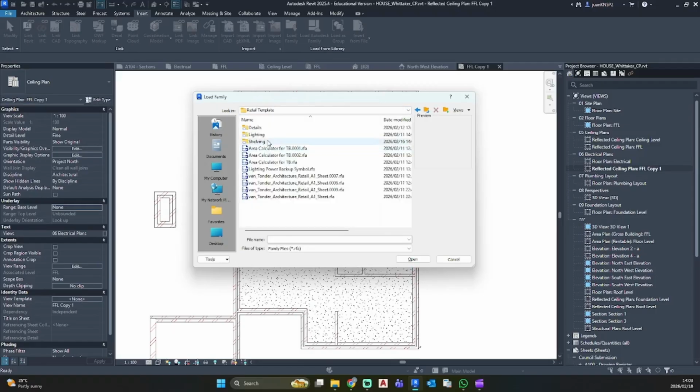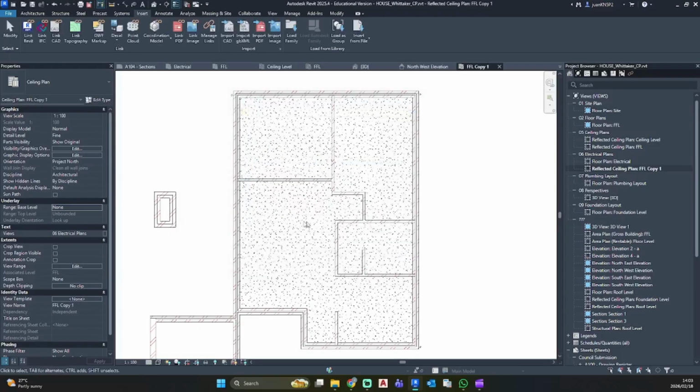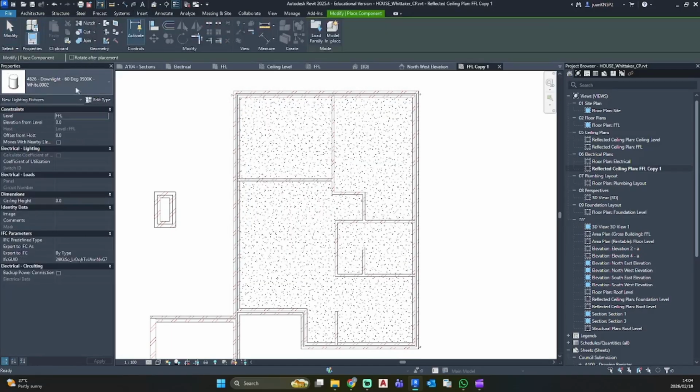Let's go to here, get my lighting, downlight. I'm just going to take this one. Let's go architecture, component. There we have our downlight.